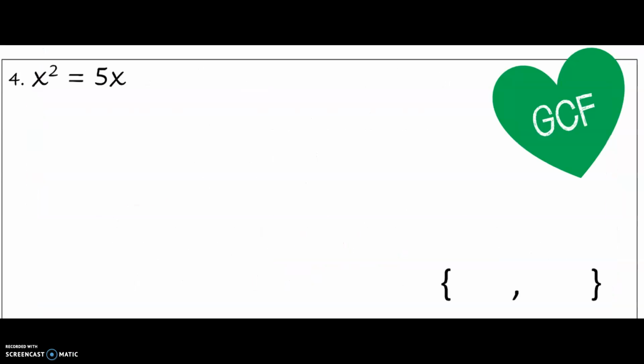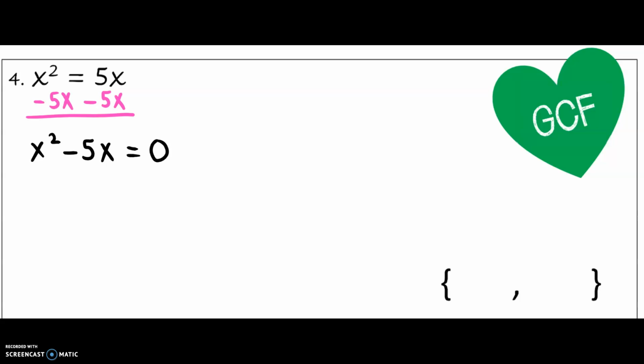Now let's review factoring using greatest common factor. You'll notice that in example 4, our quadratic equation is not in standard form, so I'm quickly going to subtract 5x on both sides to get that equation into standard form here. So I'm going to have x squared minus 5x equals 0.